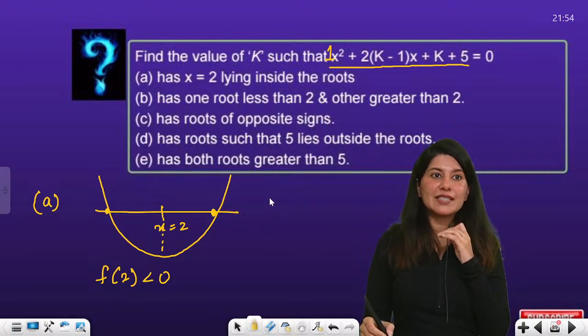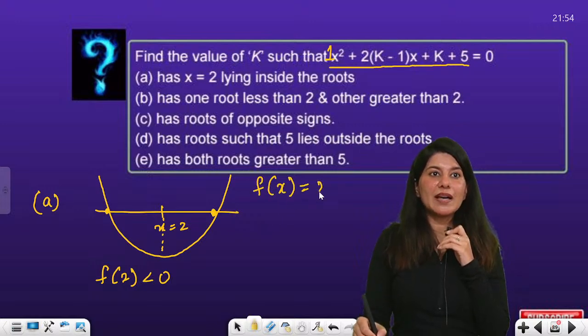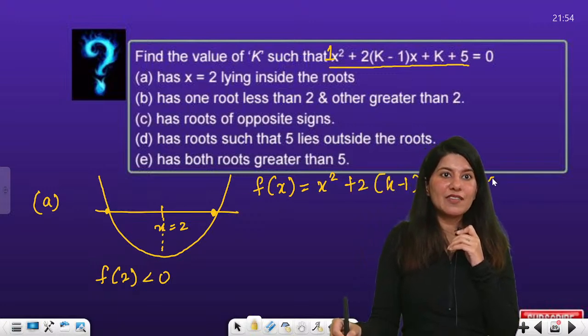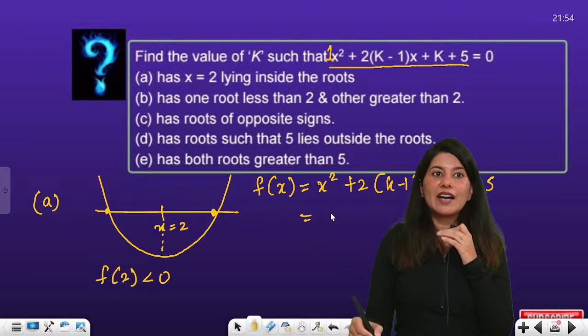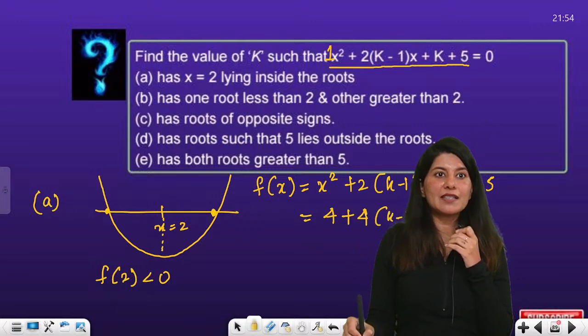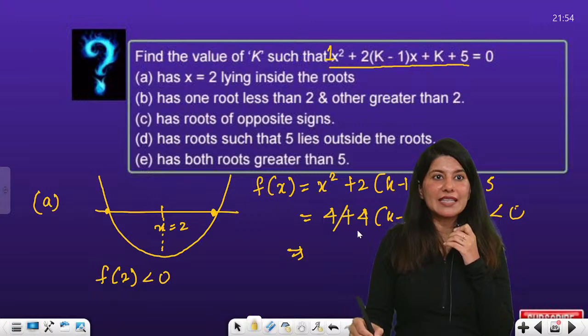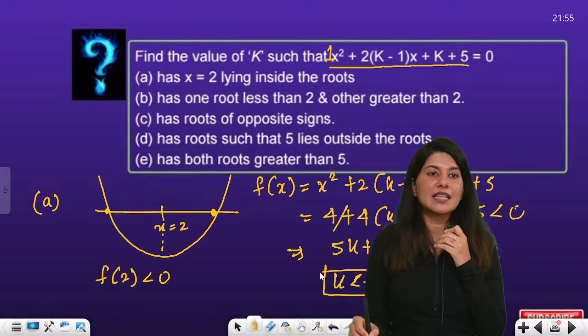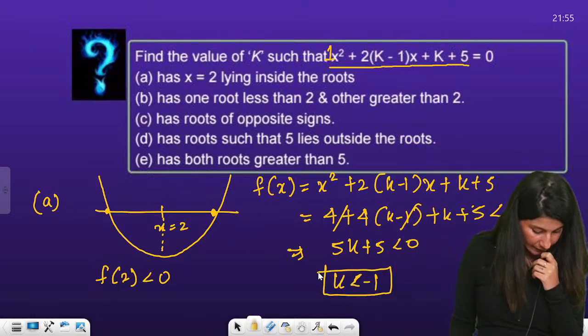First, f of 2 less than 0. So f of x is given by x square plus 2(k minus 1)x plus k plus 5. Just put the value of x equals 2. So 4 plus 4 times (k minus 1) plus k plus 5 should be less than 0. So finally the 4 cancels, 4k plus k plus 5 less than 0. k is less than minus 1 is the correct answer of this part A.